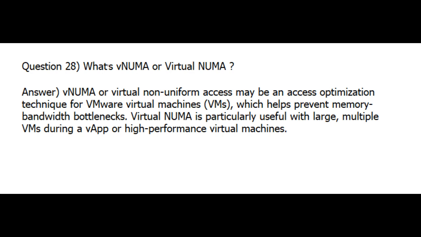Question 28. What's vNUMA or virtual NUMA? Answer. vNUMA or virtual non-uniform memory access may be an access optimization technique for VMware virtual machines, VMs, which helps prevent memory bandwidth bottlenecks. Virtual NUMA is particularly useful with large, multiple VMs in a vApp or high-performance virtual machines.